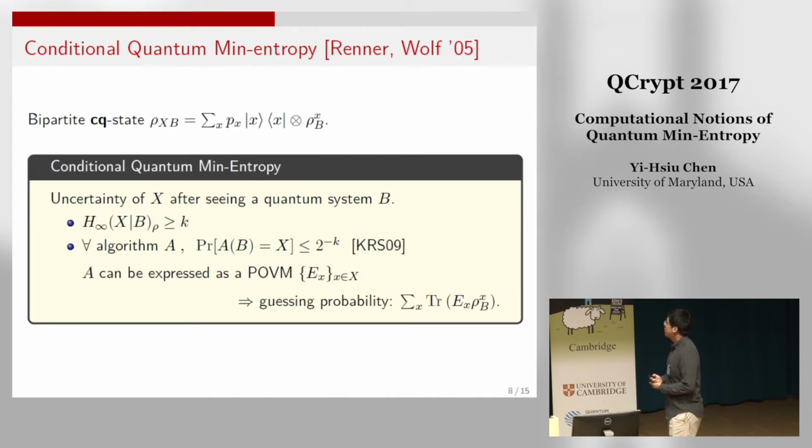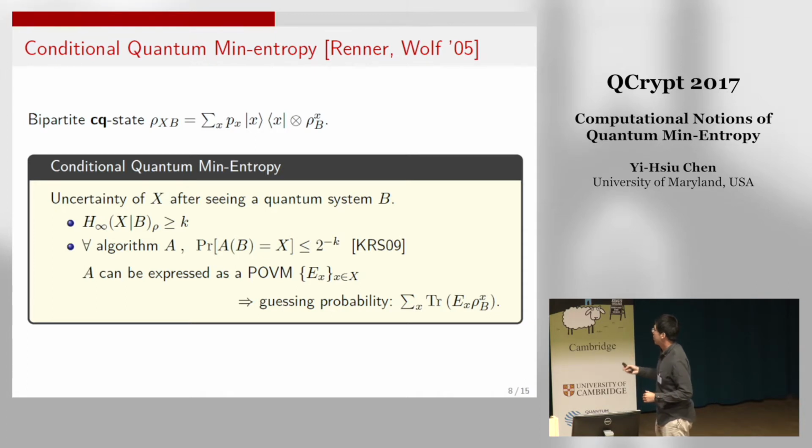Now let's move on to the quantum definition. In the quantum case, instead of considering the joint distribution XB, we consider the bipartite state rho XB. We only consider the case that X is still classical, but now B can be quantum.